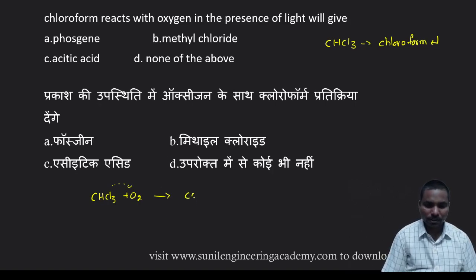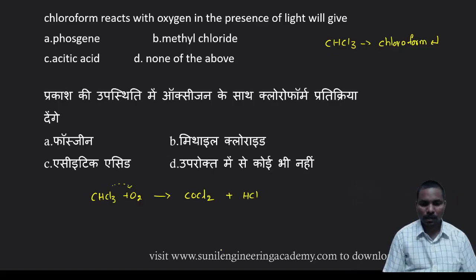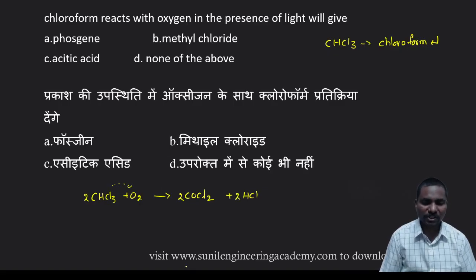Then you will get COCl2 and also some amount of HCl. To balance this, two oxygens are there, so take two here, then chlorines are 4, that means take 2 here, then chlorines are total 6, here 4 and here 2. So the equation is balanced.